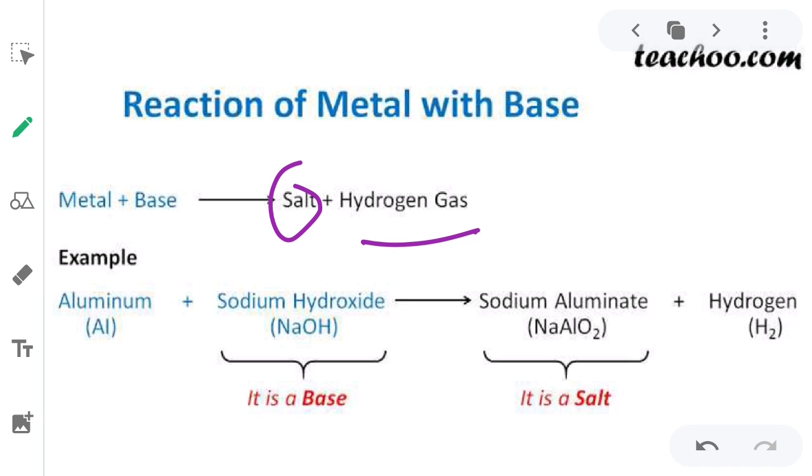When zinc reacts with sodium hydroxide, in that case also sodium zincate and hydrogen gas will get released. Sodium zincate will be formed. So sodium zincate will be a salt and sodium hydroxide is a base. Okay. So now let's come to the next point.